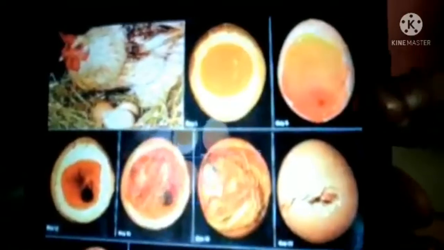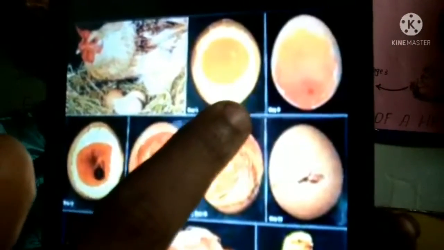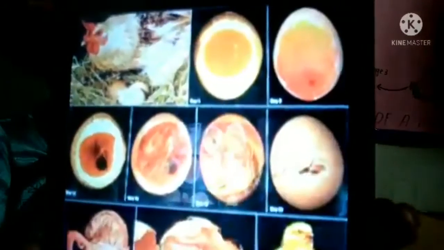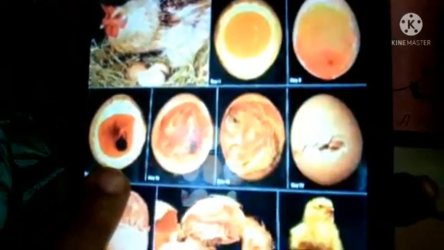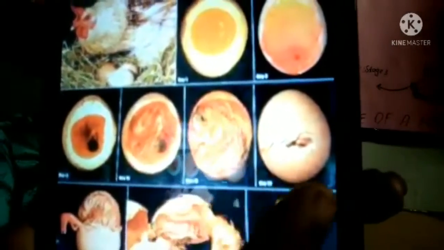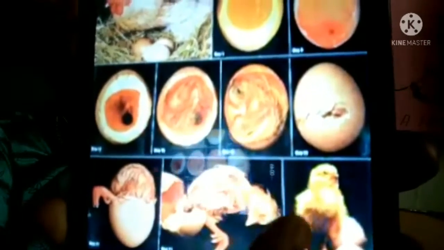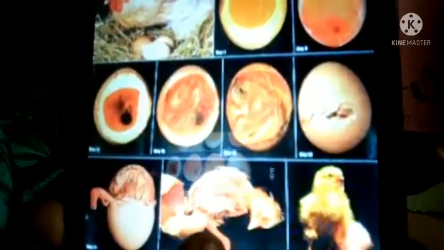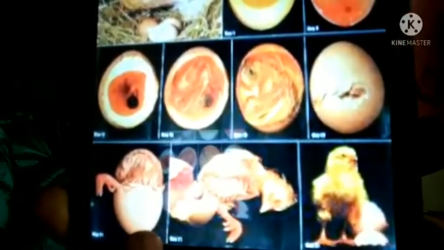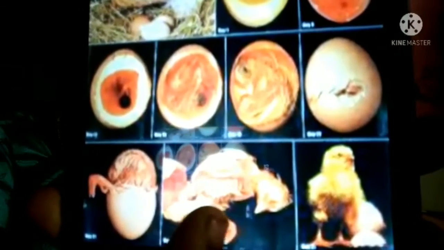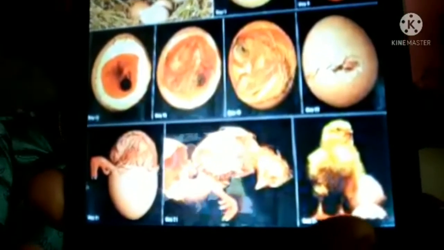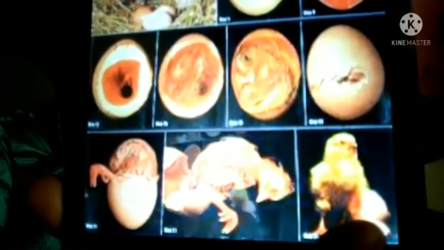Are you clear, children? This is the first stage, this is the second, and look here, this is the third, and then the egg hatches and the chick comes out.